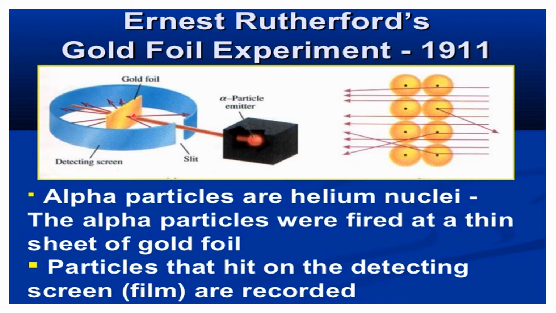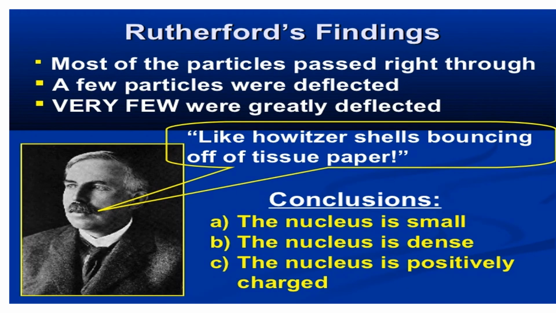So here, when he experimented with the alpha particles hitting the gold foil, he observed that these alpha particles were moving away from the gold foil, and he recorded all the particles that were moving away from the gold foil. Now let's see the observations.